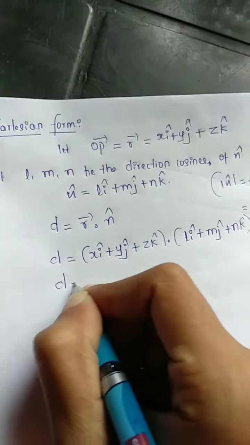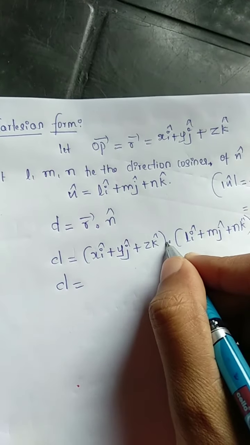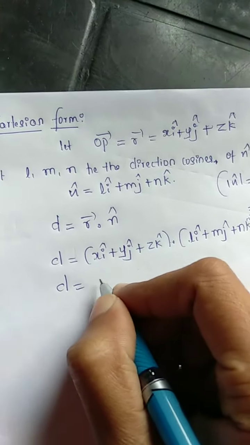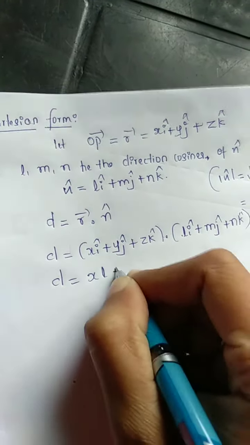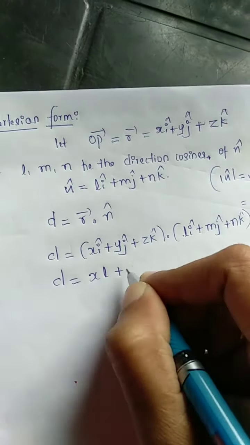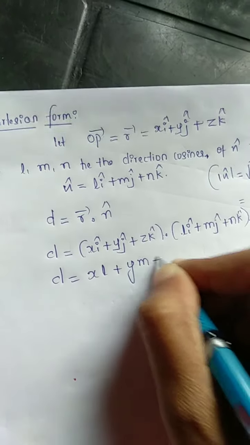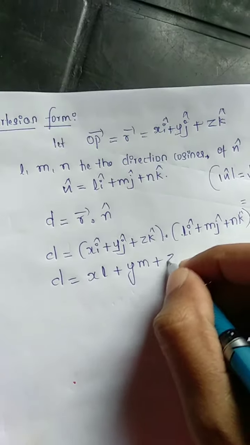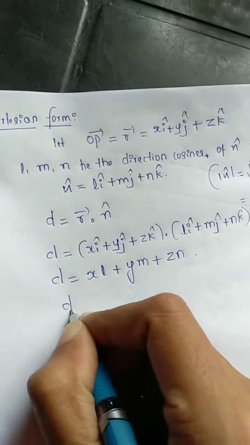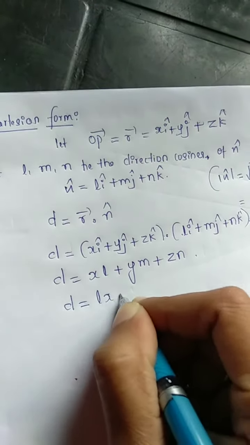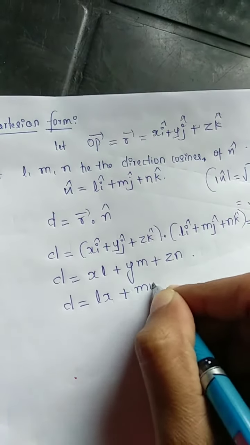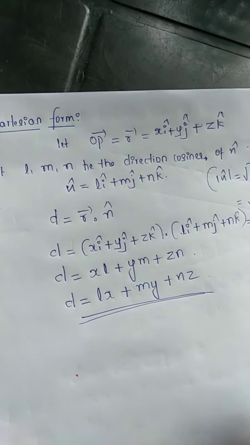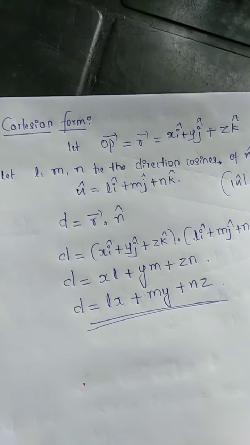So d is equal to the dot product: x into l, y into m, z into n. So the Cartesian form is lx plus my plus nz equals d. This is the required Cartesian equation of a plane.